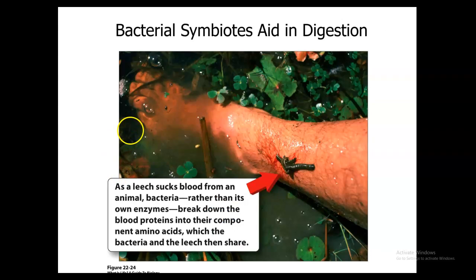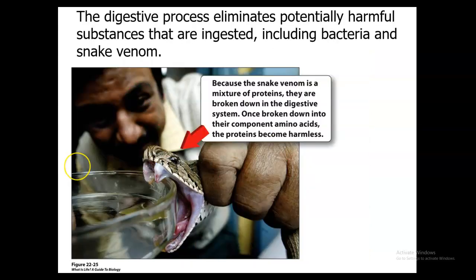Sometimes you have bacteria. They're going to aid in digestion. And so these bacteria are going to actually help break down particles that your body couldn't. And it's going to be able to release those smaller particles into the bloodstream so you can absorb them and take them in. Here you see a leech that's going to be sucking from an animal. Looks like a human leg. Rather than its own enzymes breaking down the blood proteins into component amino acids, it's going to have a bacteria that is shared with it. That's going to help break those down.